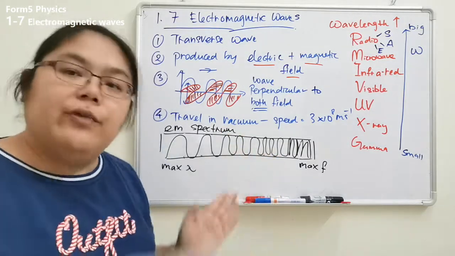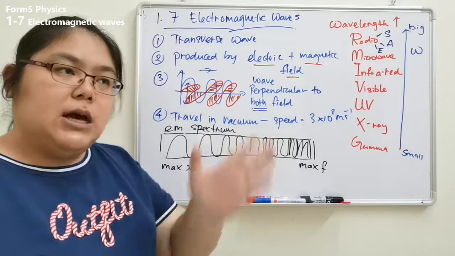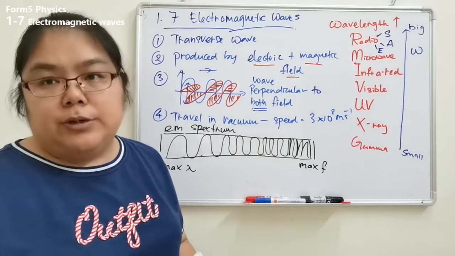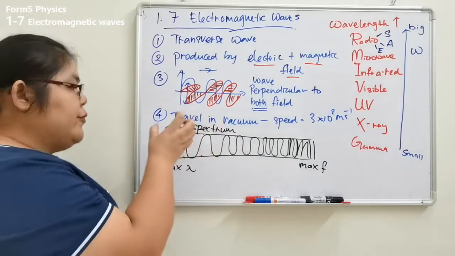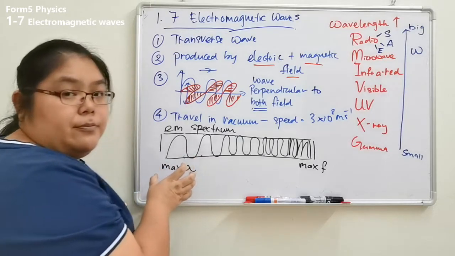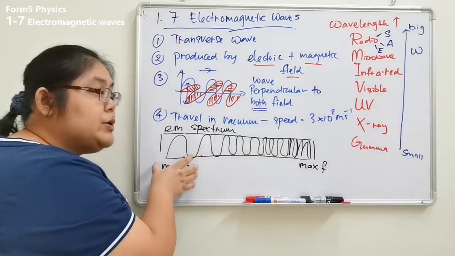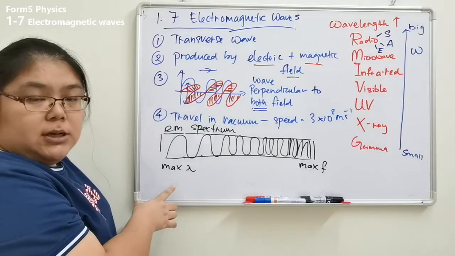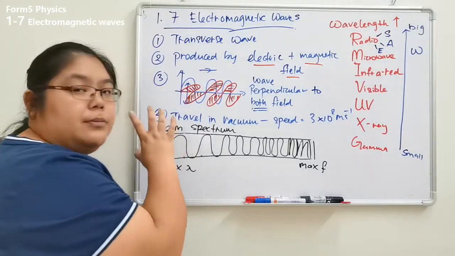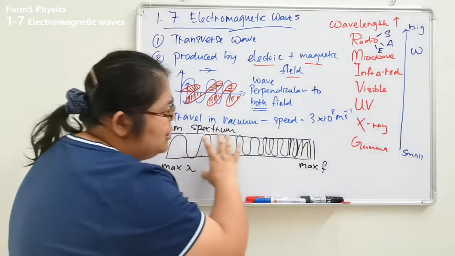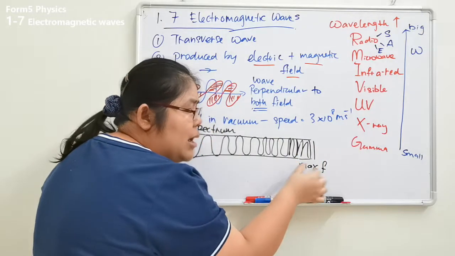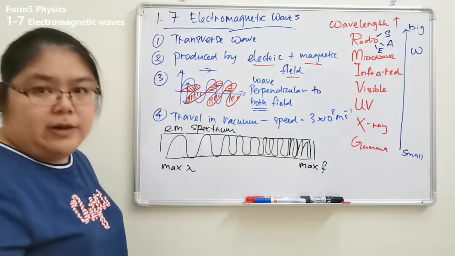Everybody knows v equals f lambda. Frequency and wavelength are inversely proportional. So the first step, when they arrange the maximum wavelength first, this is sure to be the minimum frequency. So they arrange by maximum lambda first, then until the last one, minimum lambda, meaning the maximum frequency.